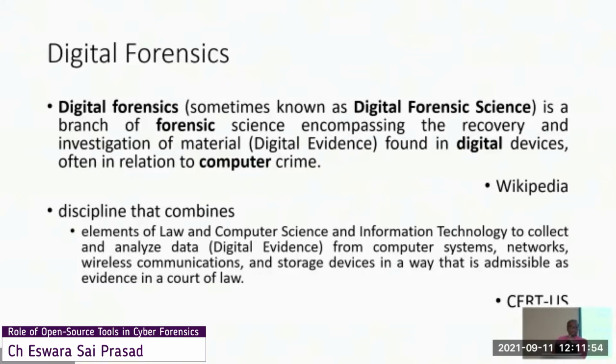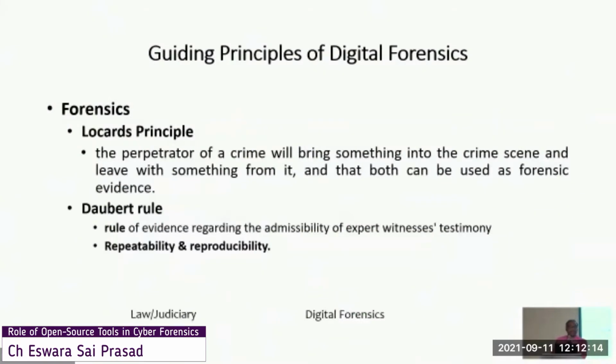As per CERT US, it is the discipline that encompasses the technical fields like information technology, communication technology, and legal. So all these three are combined together to form this particular field, that is digital forensics. And coming to the guiding principles of digital forensics, any forensic field is guided by two principles. One is Locard's principle of exchange. The second one is Daubert's rule.